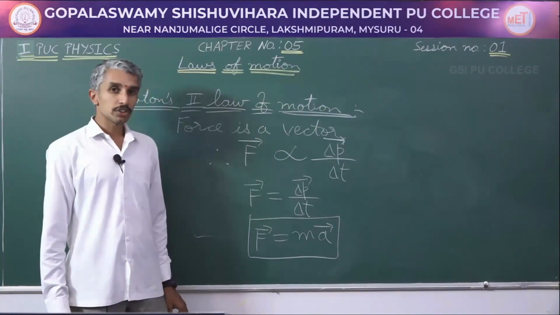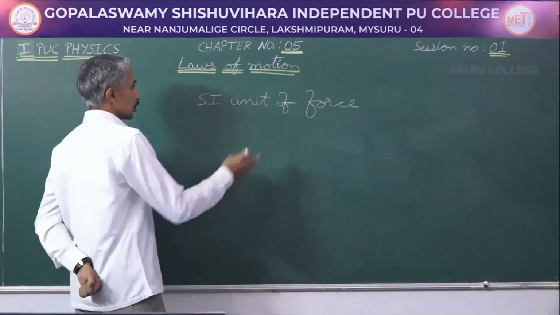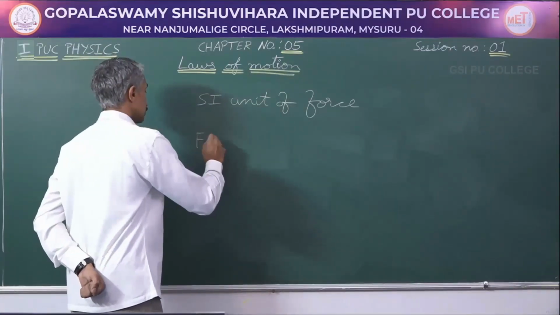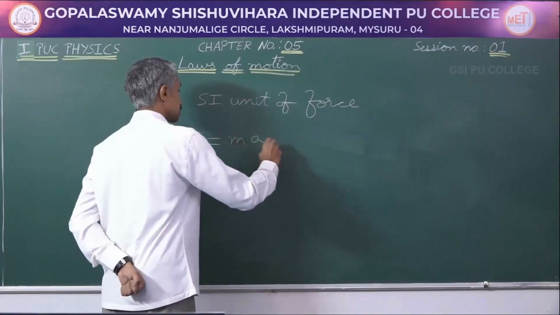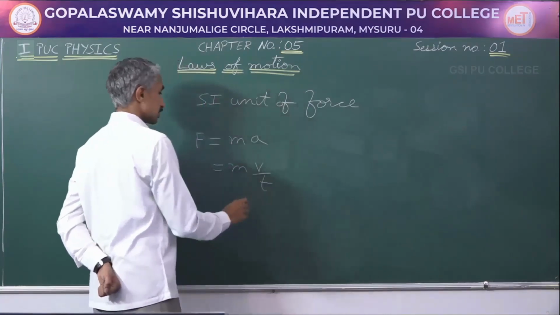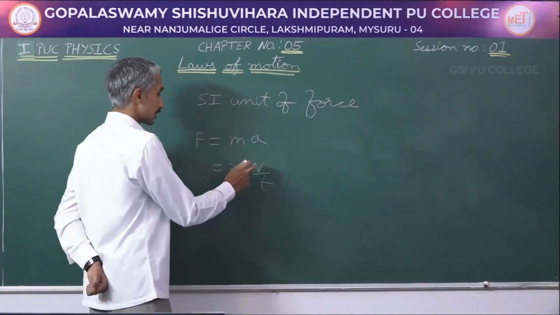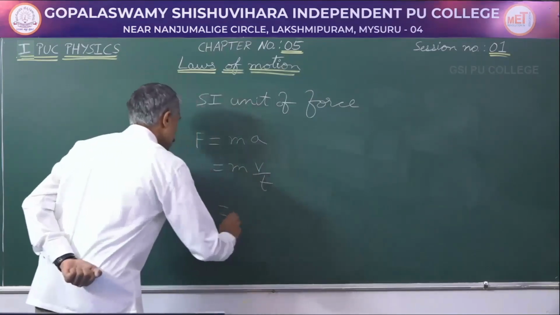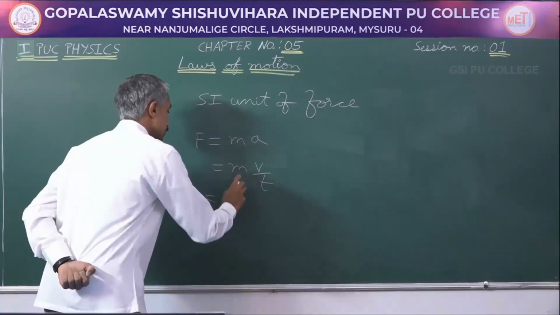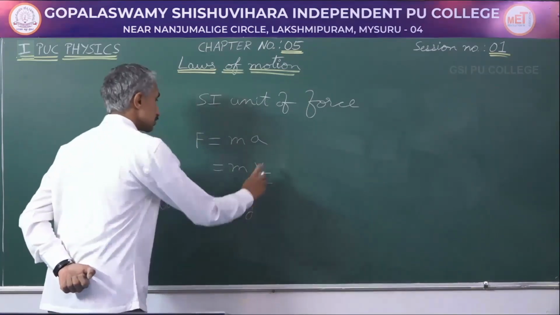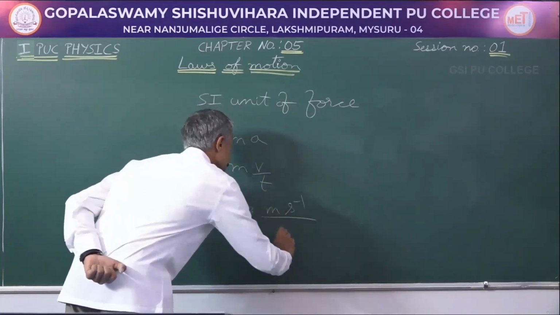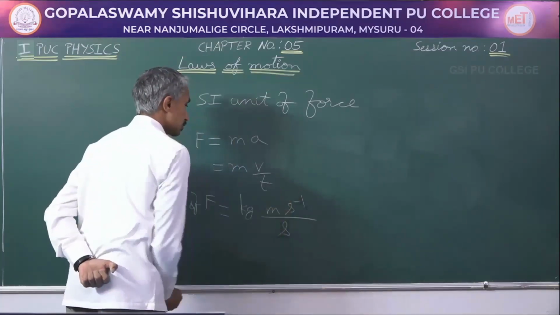And while measuring in SI units, how do I measure? So, what is the SI unit of force? If you remember, force is mass into acceleration or mass into velocity by time. Acceleration is rate of change of velocity. I can take it simply as velocity by time. So, the unit of F is going to be: unit for mass is kg, unit for velocity is meter per second, unit for time is second, second into the numerator.